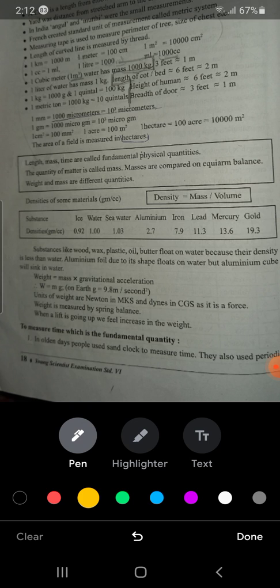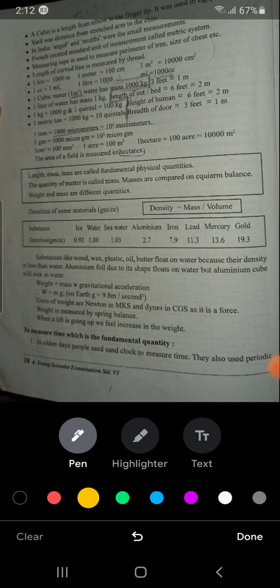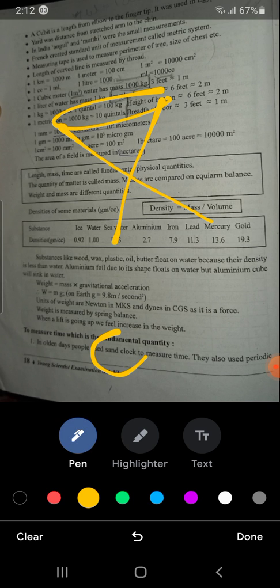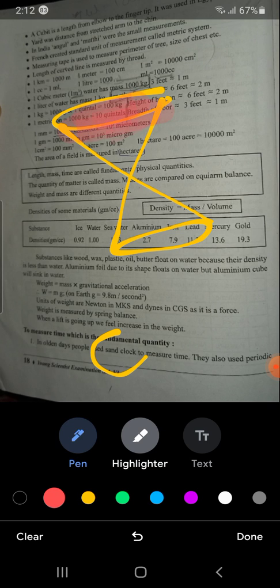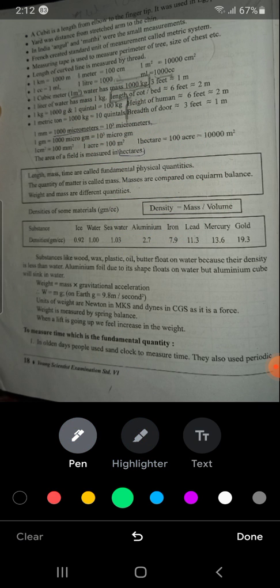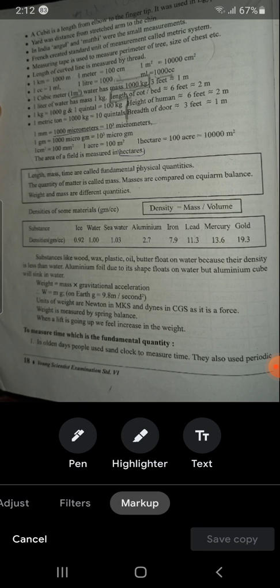to measure time, which is a fundamental quantity, in olden days, people used sand clock to measure. They also used periodic events. See, what is a sand clock? In many cartoon films you have seen it, I know, because many of you see cartoons till now. This is sand. So it comes down as the time passes. It comes down and comes down. As the sand finishes, that means the day also finishes. Okay, now we'll continue in the next slide.